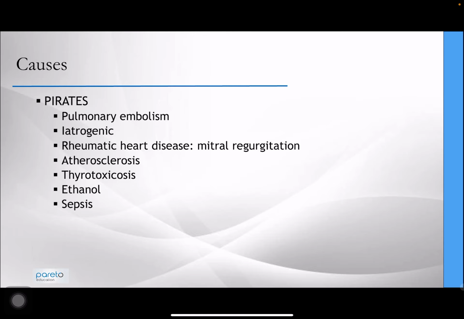The causes of AF are plentiful and can occur spontaneously, and when you do have a patient with atrial fibrillation, the first thing really is to find out what caused the atrial fibrillation. Lots of mnemonics out there, one of which is PIRATES, and this is quite a good one to make you start thinking like a clinician and start you in the process of investigating the cause. So pulmonary embolism, iatrogenic, for example, so it could be random, rheumatic heart disease, especially mitral valve regurgitation or even mitral stenosis causing atrial fibrillation, atherosclerosis, thyrotoxicosis, ethanol, and even sepsis.